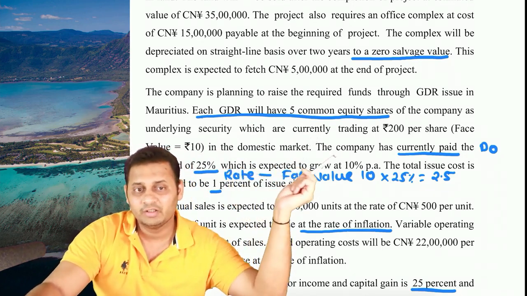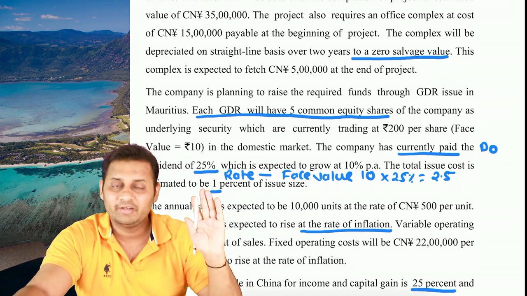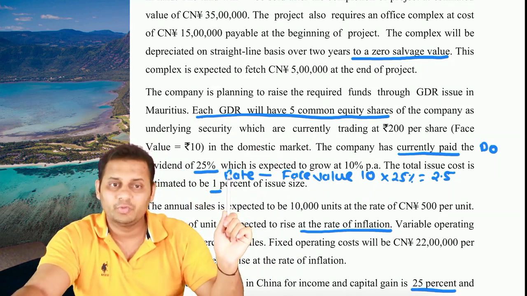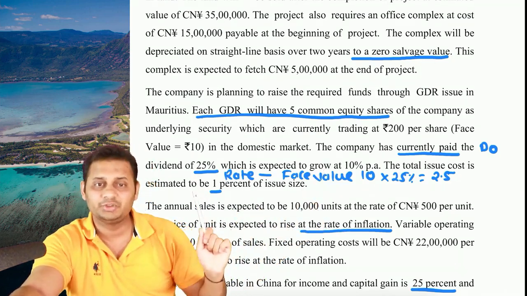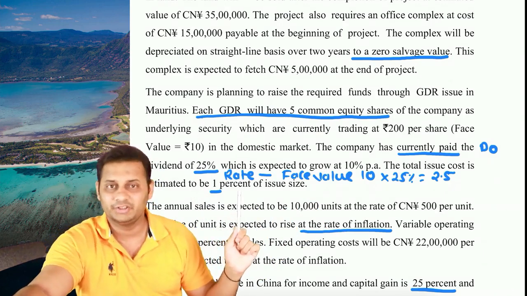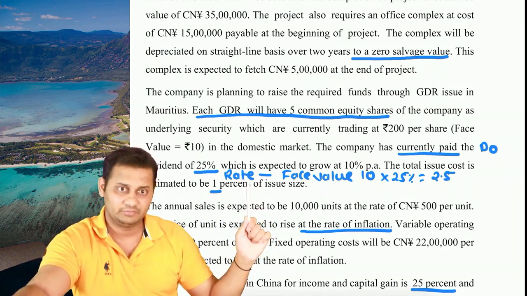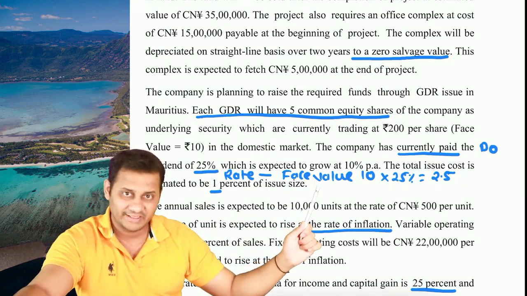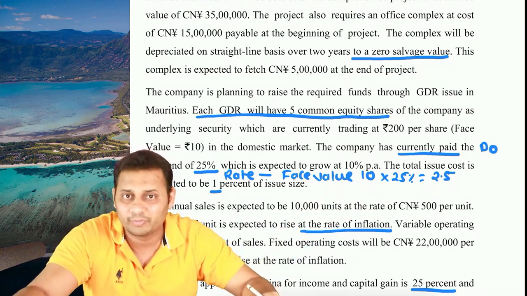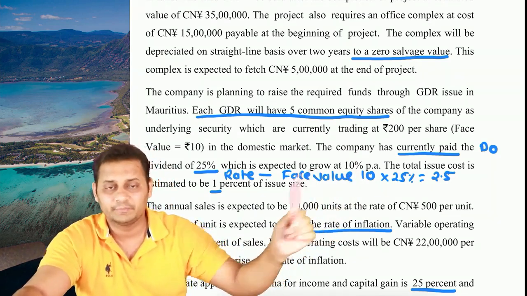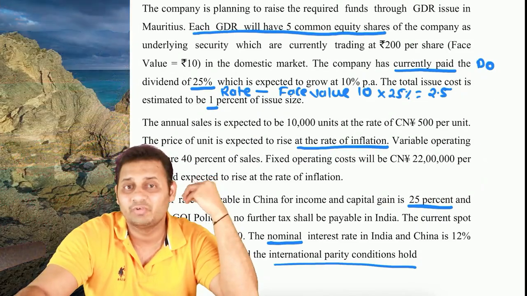Face value is 10. The company has currently paid, meaning D0, the dividend of 25%, which is expected to grow at 10% per annum. So D0, growth rate, and the total issue cost is estimated to be 1% of the issue size. Now this 25% will be assumed as the dividend rate, which will be applicable on face value. Rate is always applicable on face value. Face value is 10 into 25%, which is 2.5 rupees D0. Add a growth of 10% in that. All this data will be used to calculate cost of equity so that we can use that for discounting purpose.